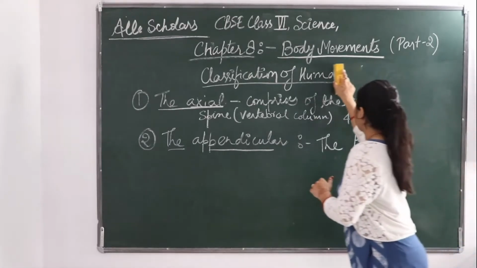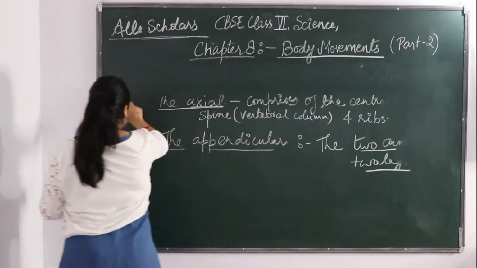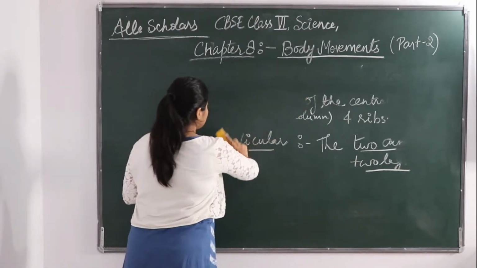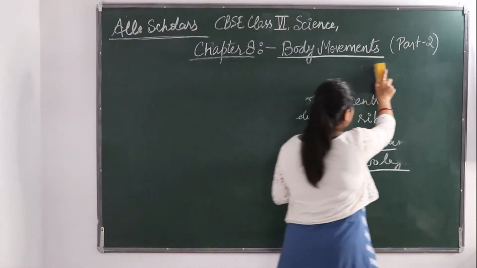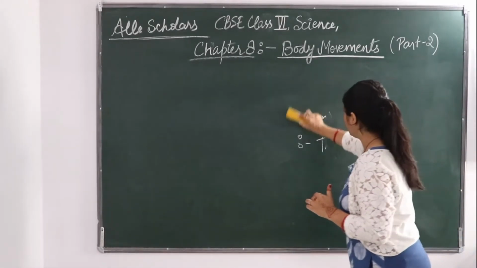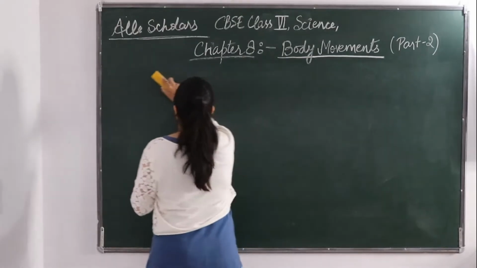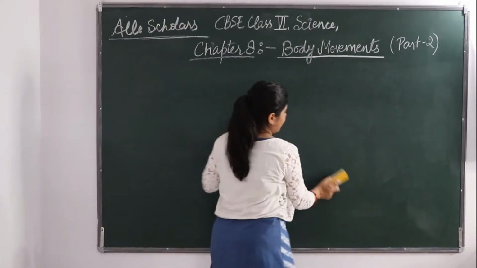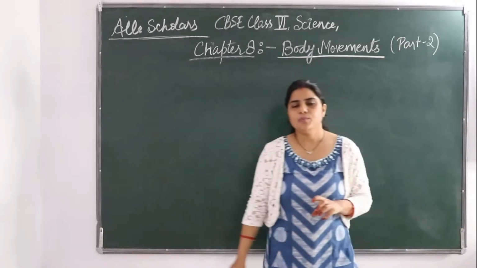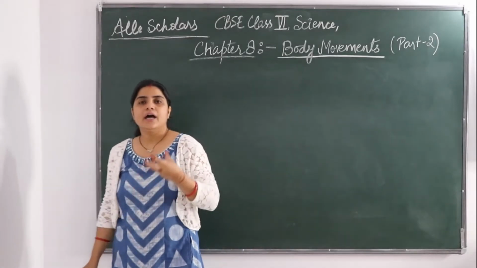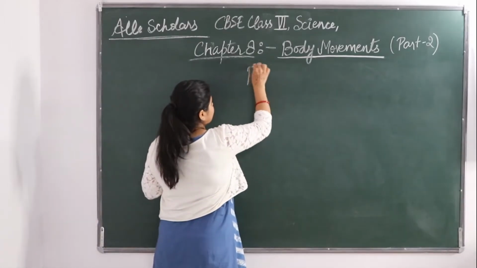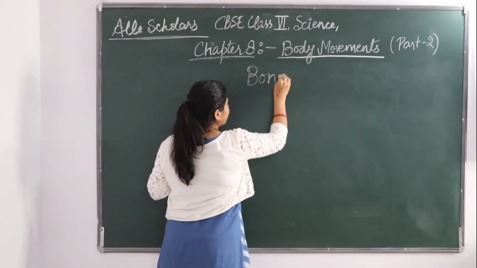So you have seen that this human skeleton comprises of bones. 206 bones total a human skeleton has got. So before going in detail, we should know about bone. What is it basically? If we talk about bone, it is a hard, rigid, white structure.